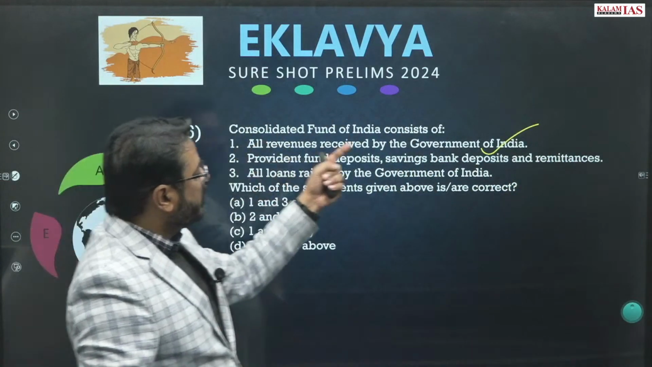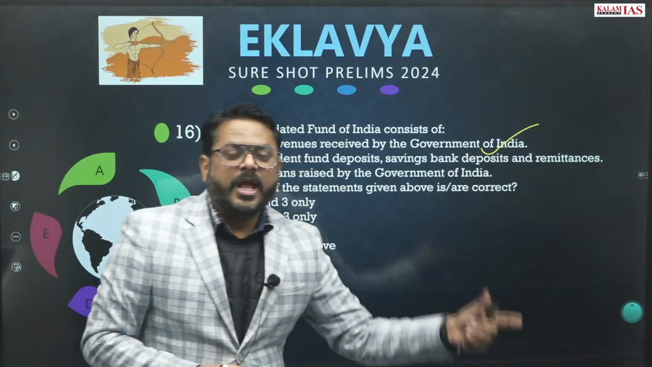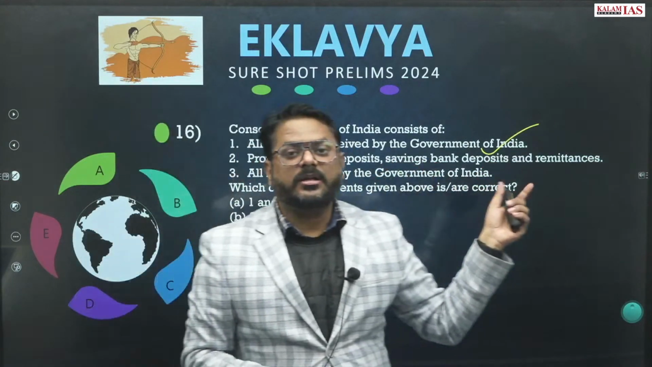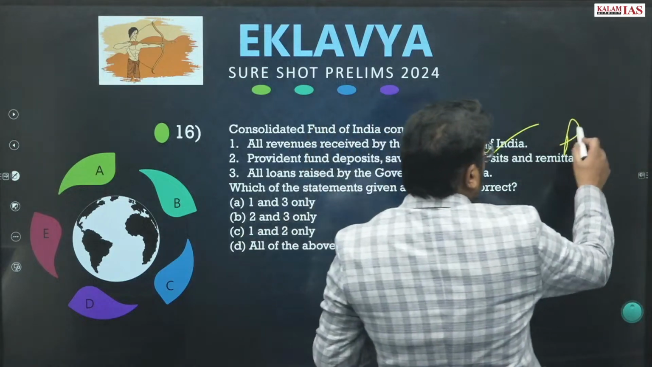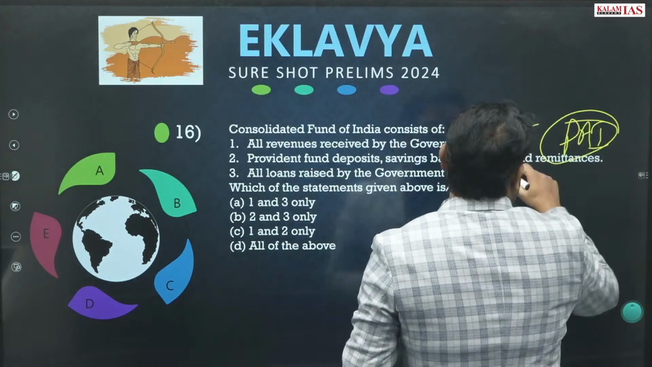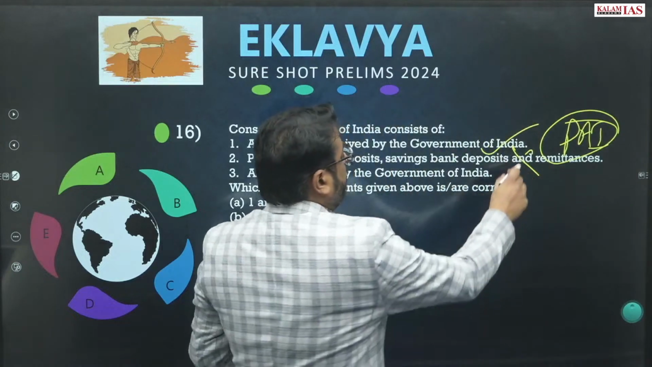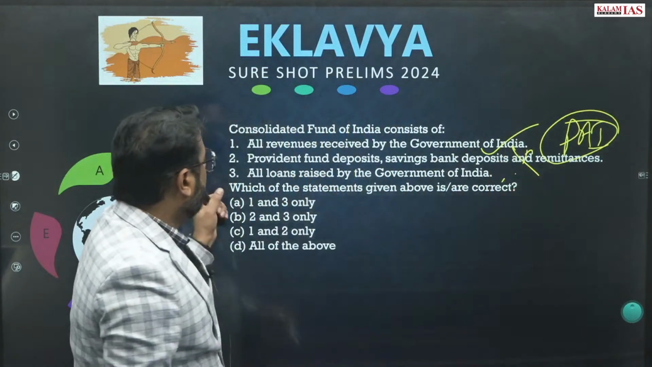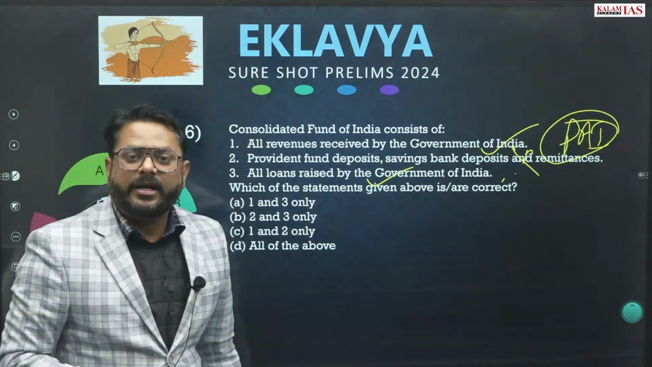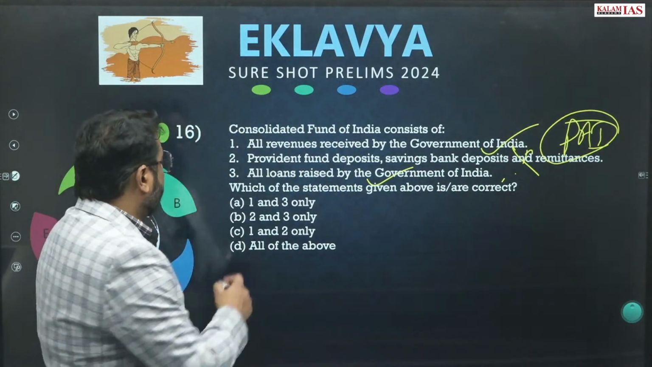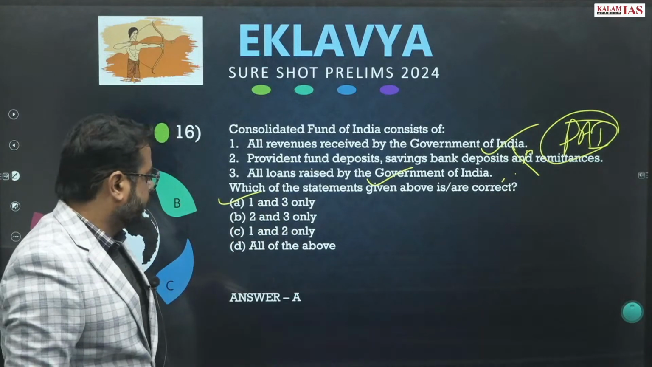Provident fund deposits, savings bank deposits and the remittances. Actually all these things come under the public accounts of India, right? This statement will be wrong. All loans raised by the government of India, so that is 100% correct. So 1 and 3 will be the answer.